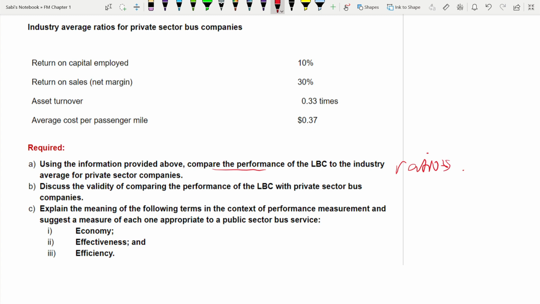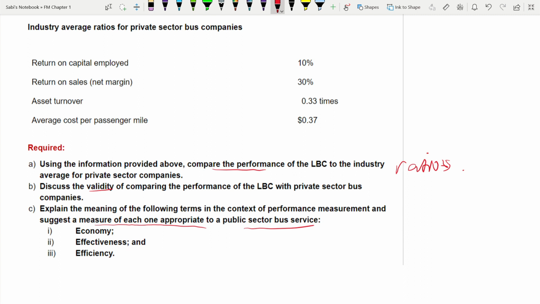B, discuss the validity of comparing LBC with the private sector. Is it valid when you're comparing? Because remember, the private sector and LBC are different. LBC is not private sector. Then C, you have to explain the meaning of economy, efficiency and effectiveness, the three E's, and suggest one measure of each appropriate to a public sector bus transport. According to the case, you have to say what would be an economy measure, what would be an effectiveness measure, and what would be an efficiency measure. You have to choose this based on the case study. Your textbook will not help you here.